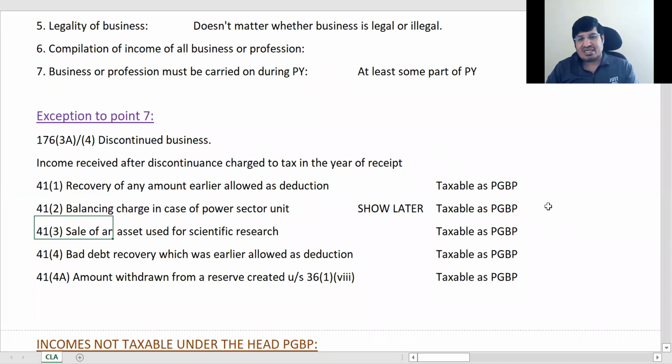Okay, the next is sale of asset used for scientific research. Again, in scientific research you get 100% deduction. This is also a case of 100% deduction. We will see this too. All these are important points which will come. You have got 100% deduction, you took the deduction and then you sold the asset. Whatever amount you have received in selling it, that part will be taxable as PGBP, not as capital gains, because you have already taken a deduction under PGBP. It is taxable as PGBP.